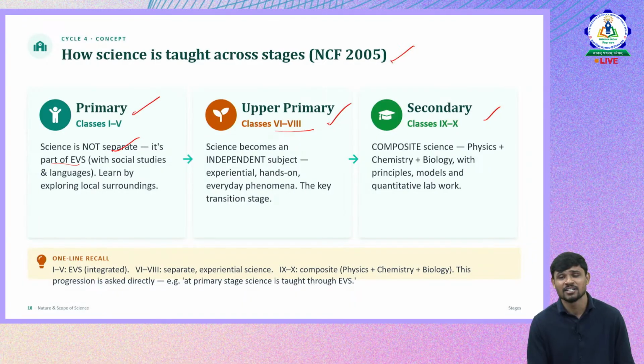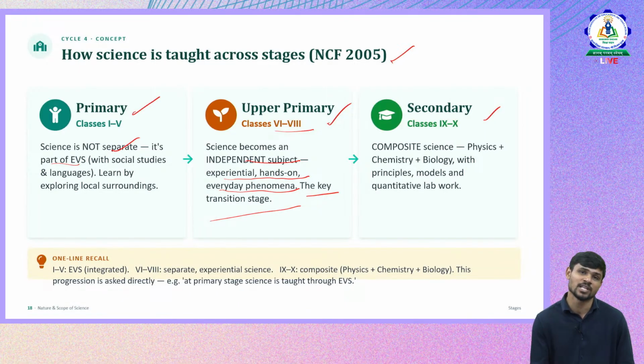So science becomes independent. It becomes an independent subject, coming out from social studies and languages. It becomes experiential and hands-on activity and hands-on everyday phenomena, the key transition stage. So when you come to upper primary, it becomes very independent, and it is more experiential in nature, more of doing things and learning.